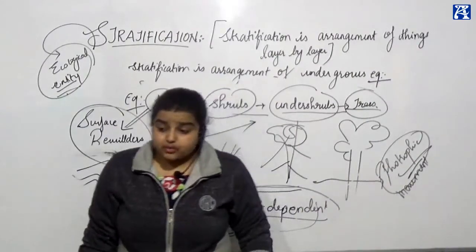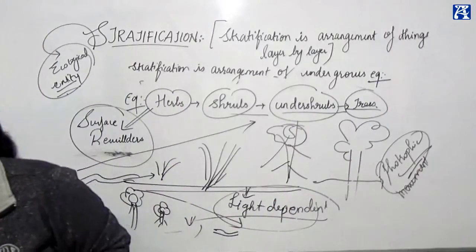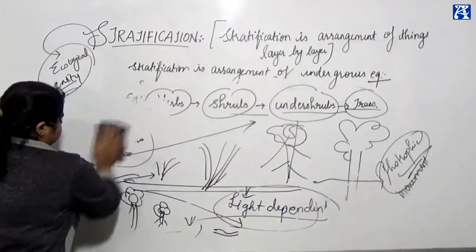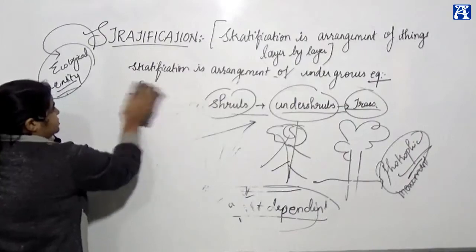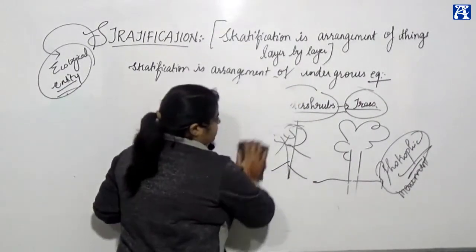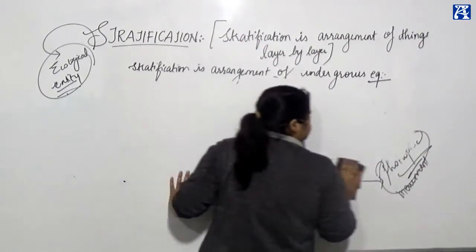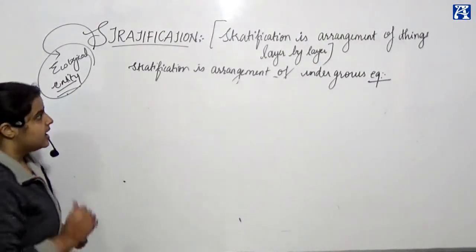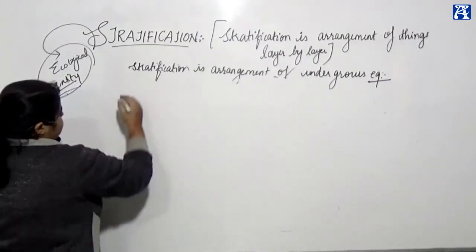Can you see? Now you would have asked me, ma'am, you told me the stratification about these plants on the surface of the earth. But you should ask me, ma'am, is stratification seen in a river or in a lake or in any water bodies? Can we see stratification in water bodies? I should say yes, you can see stratification in water bodies. I'll explain you how. Stratification based on light.